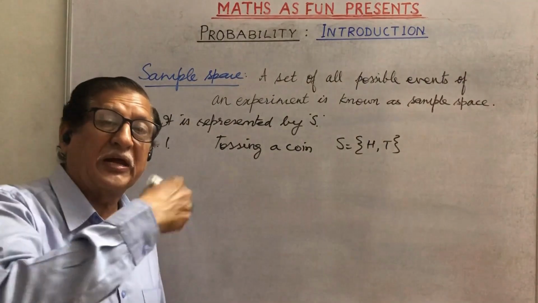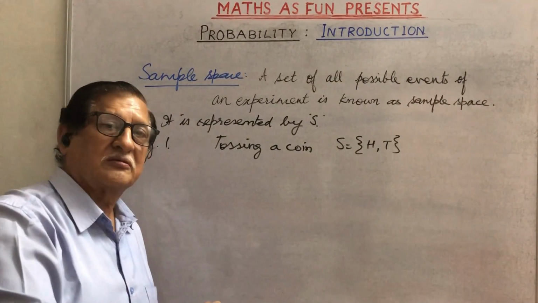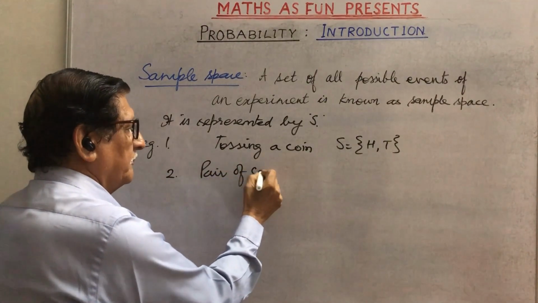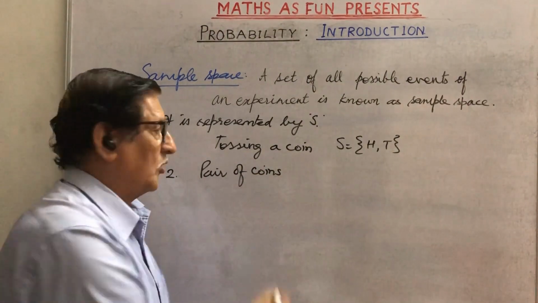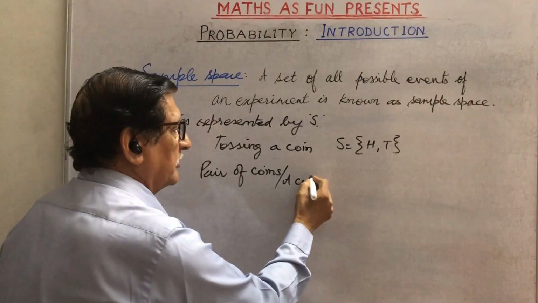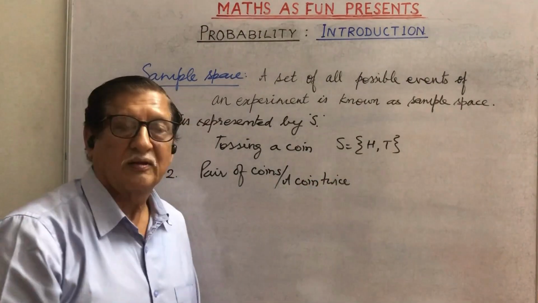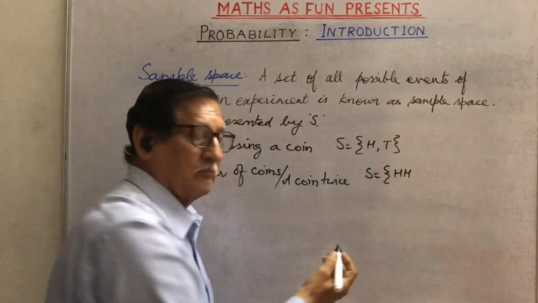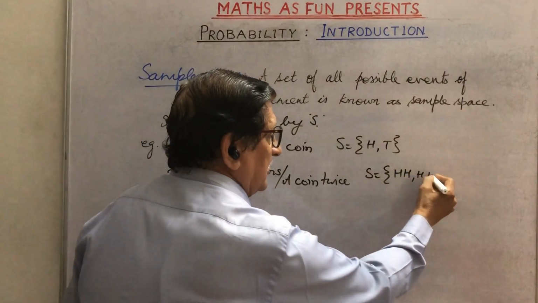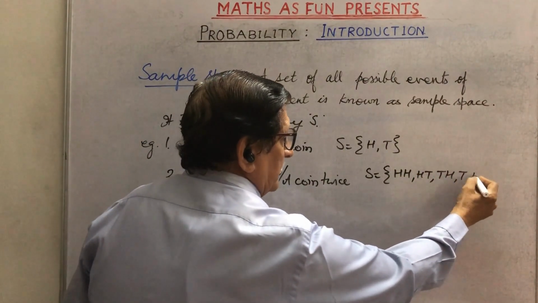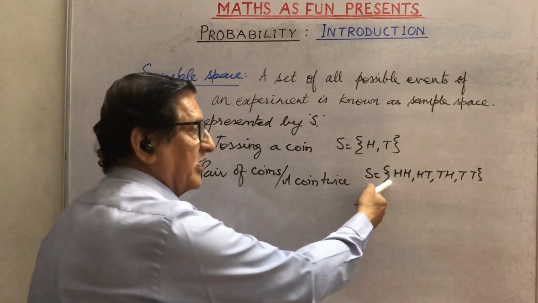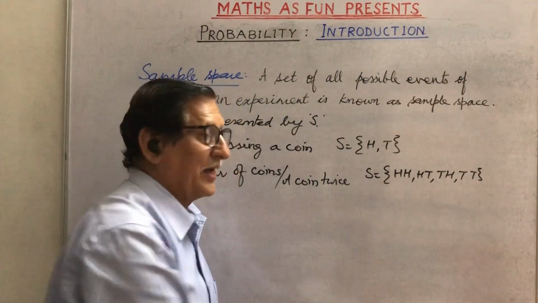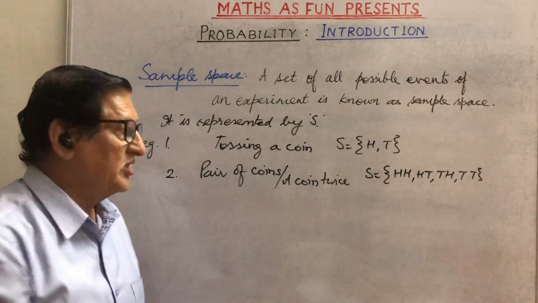But if we are tossing a pair of coins or a coin twice, we take example number 2. When we toss that, the sample space will be HH, both heads, HT, TH or TT. It means either both heads or one head, one tail in different sequence, and both tails. This is the sample space.